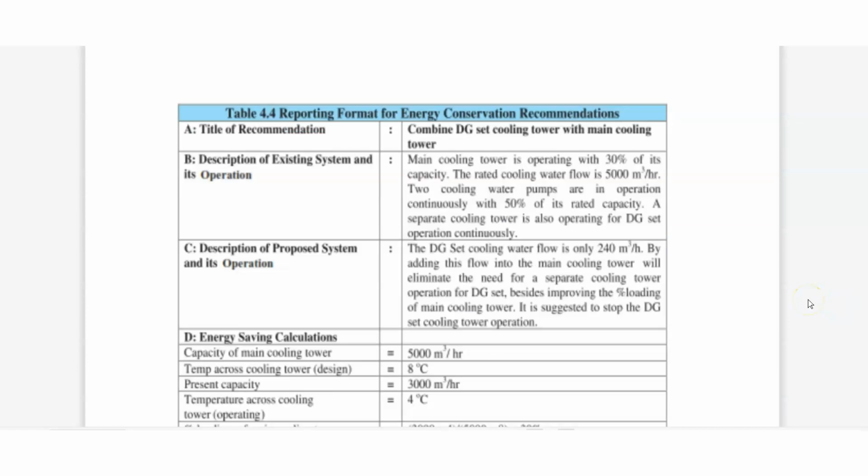Then the reporting format for energy conservation and recommendation. For example, what is the title of the recommendation? Combine DG set cooling tower with main cooling. What is the description of the existing system and its operation? What is the need?